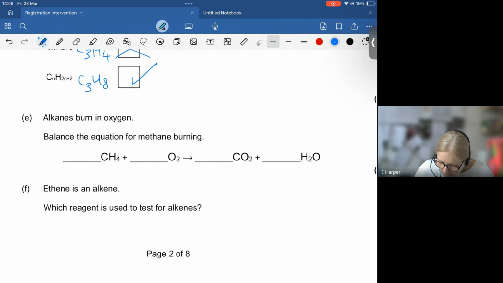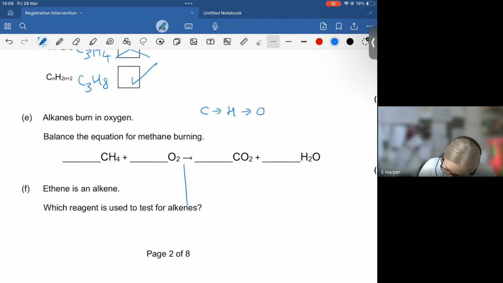Now, if you ever have to do a balanced equation where you've got carbons, hydrogens, and oxygens, my suggestion is do the carbons first, then balance the hydrogens, then balance the oxygens. It's much easier. So to balance, that's the law of conservation of mass. We're just saying that you shouldn't make or destroy any matter. So we should have the same number of carbons and hydrogens that we start with. We're just rearranging them, but they're still all there at the end.